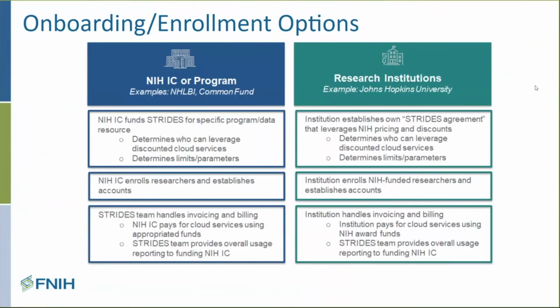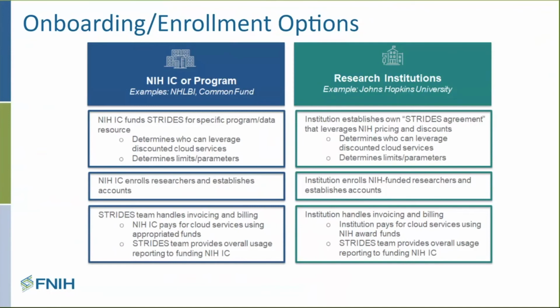On the right-hand side is if you're an NIH-funded researcher coming from a research institution. If you have NIH funding, you're eligible for STRIDES. You're eligible for the discounts that we've negotiated and the other things that I mentioned in the previous slide on benefits. And the path to do this is slightly different. It is establishing a payment relationship and a way to pay the monthly invoices that you'll get from the cloud service providers between the research institution and the cloud service provider.